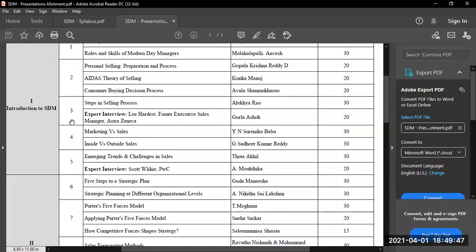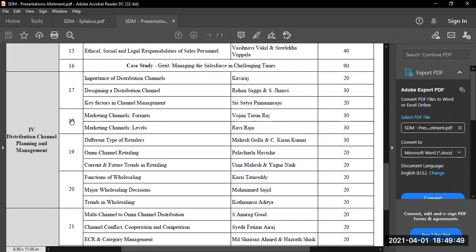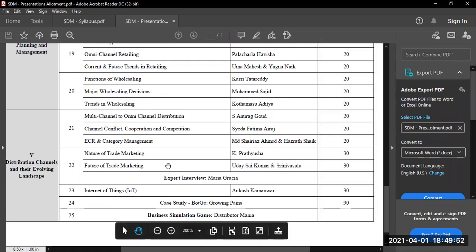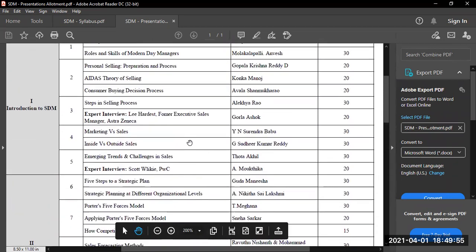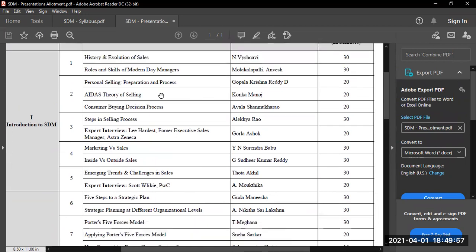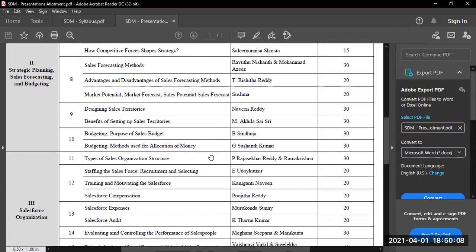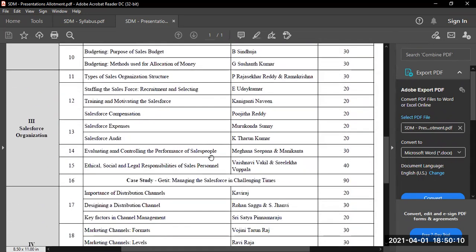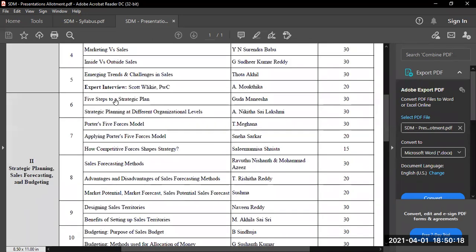Since all the 25 sessions are already planned, if somebody is absent for one session, for example, one person is absent for his presentation slot, the problem is I will not be able to give him a second chance because all the sessions are already planned. Each session will have its own context. So if somebody is missing session number 6, we cannot have it in session number 7 because the context of that particular session is different.